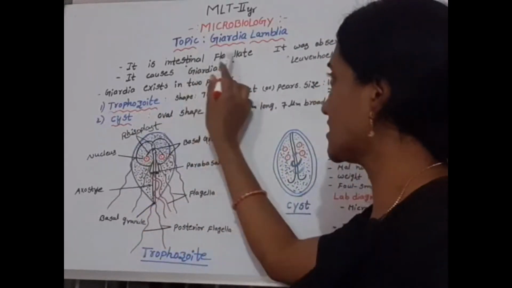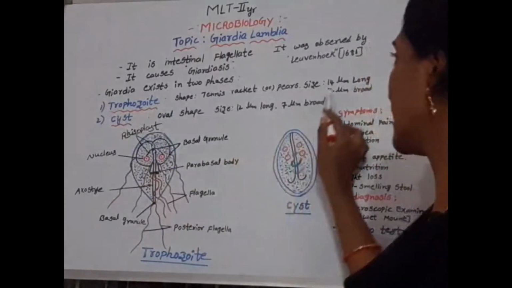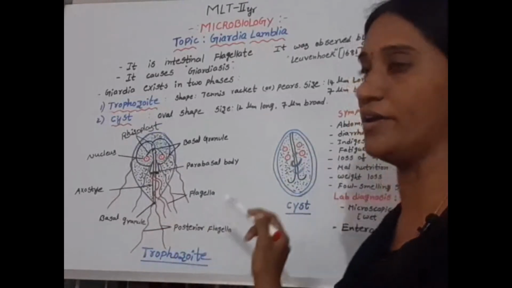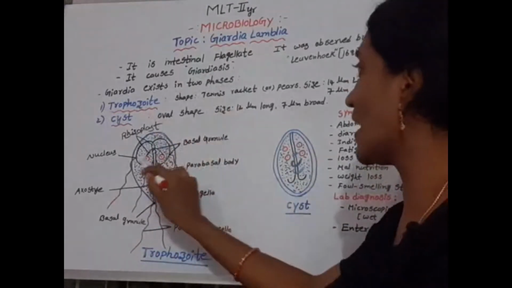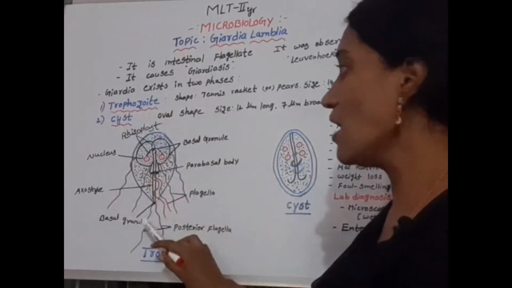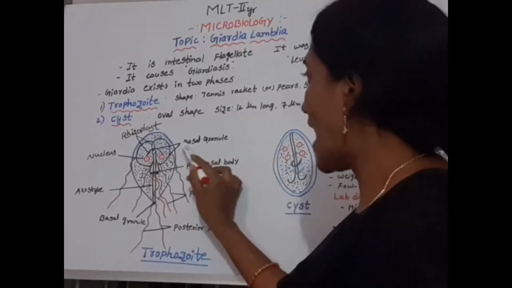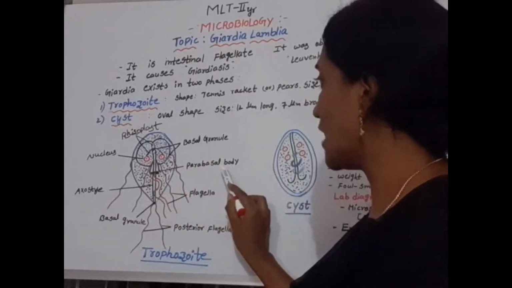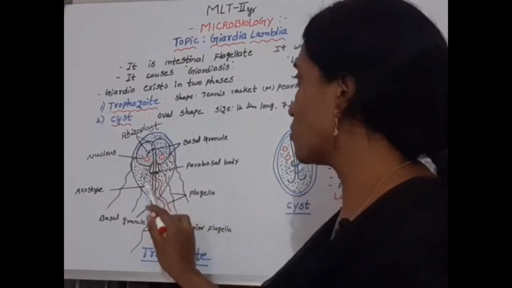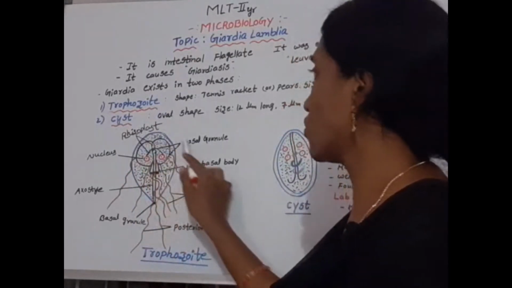The size of the trophozoite is 14 micrometers long and 7 micrometers broad. The trophozoite has 4 pairs of flagella, and it consists of basal granules, parabasal body, posterior flagella, axostyle, nucleus, and rhizoplast.